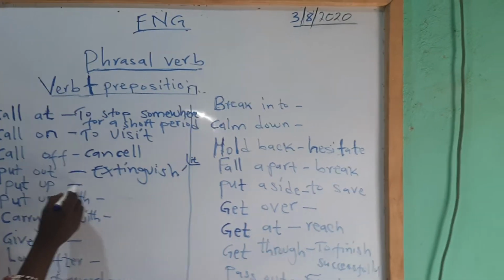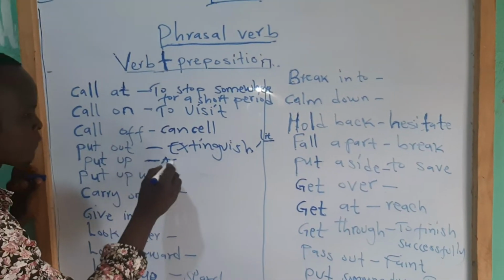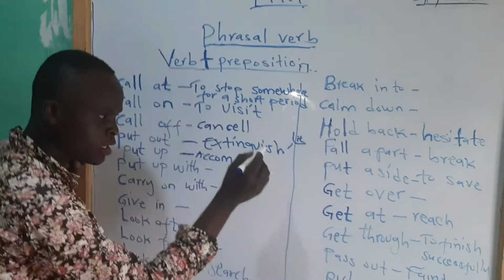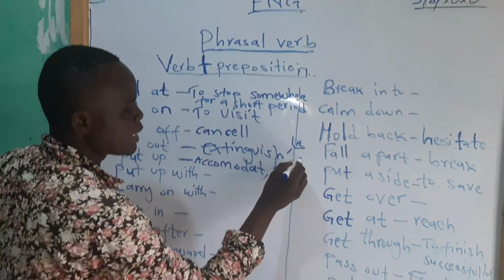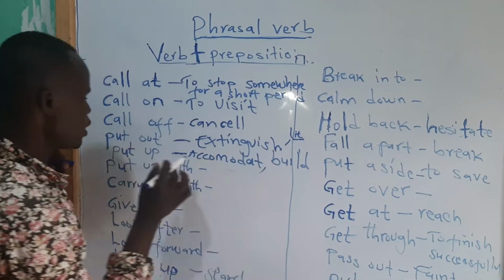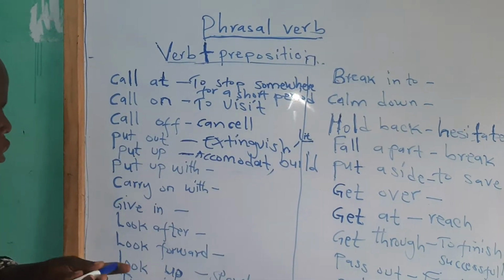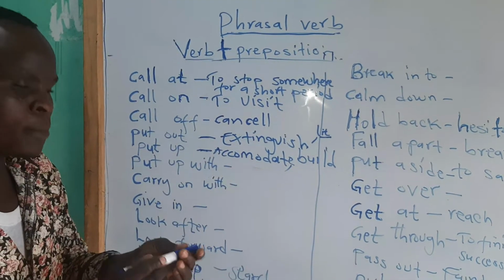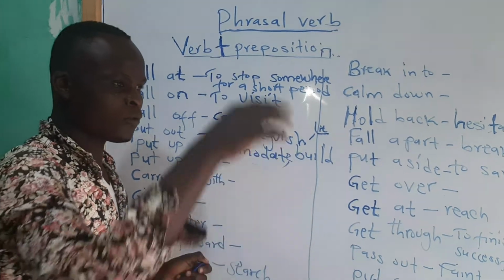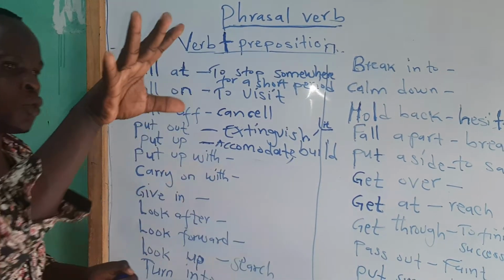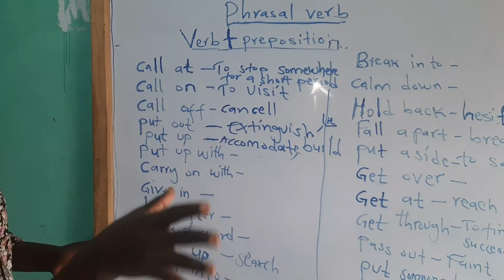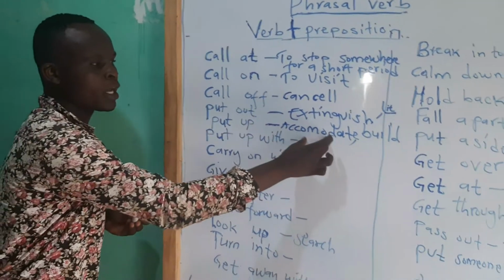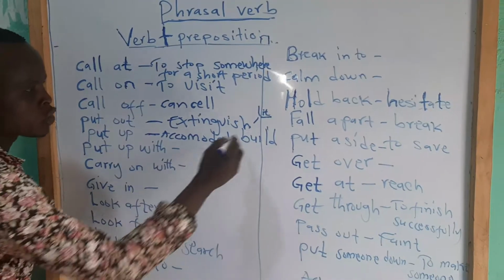Put up. Put up is one, to accommodate. Another one, it can mean to build. Let's say you accommodate somebody for a short period of time, like 2 weeks. Somebody comes to visit you and lives with you for a short period, like 2 days, 1 week, or some days. You say you put up that person. Put up can mean to accommodate or to build a house.